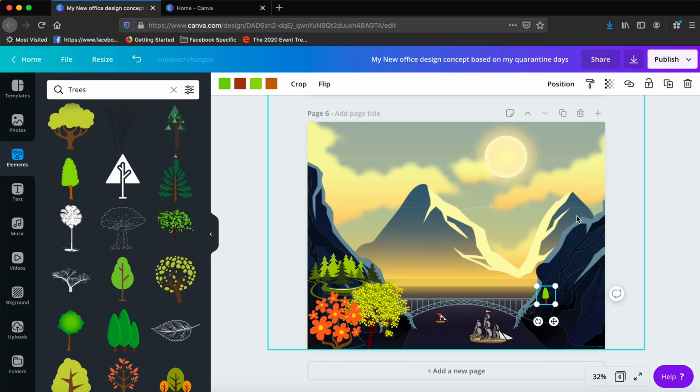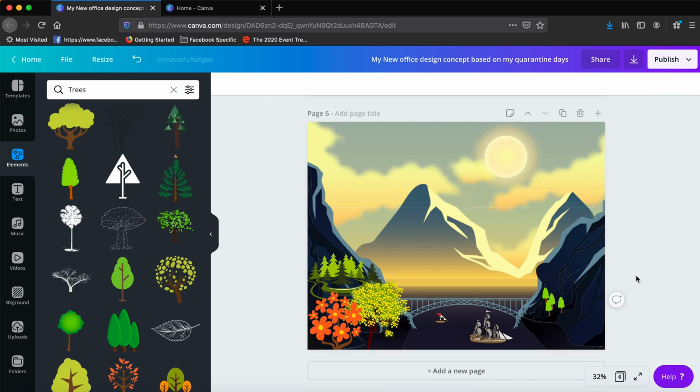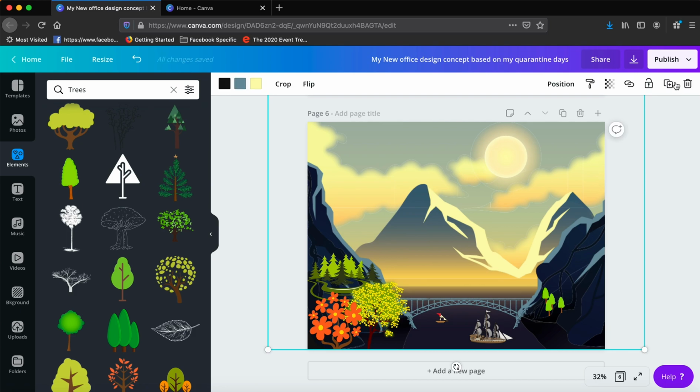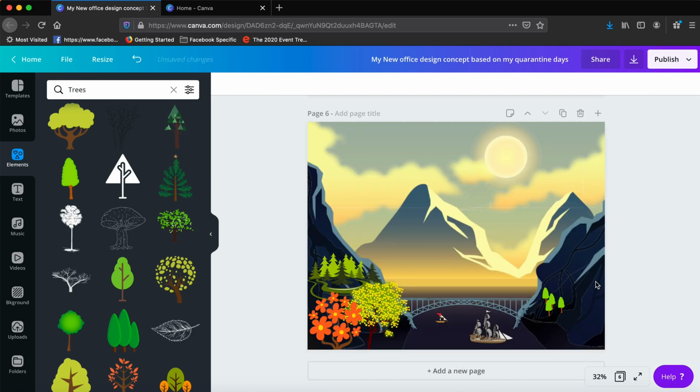I think it's easy to find a group of trees. If you don't, then you can just keep duplicating them and changing their positioning a little bit to make it look natural. Probably you want to lock the background, so when you select those trees, it doesn't select it. So what we will do is copy it a couple of times, maybe 3-4 times, and that way your trees have started populating.